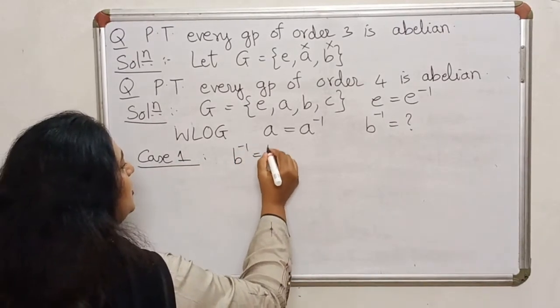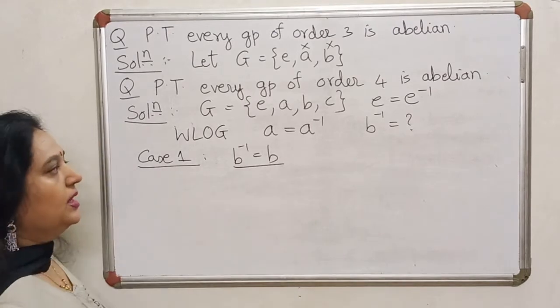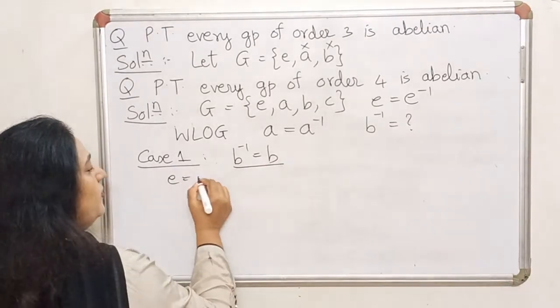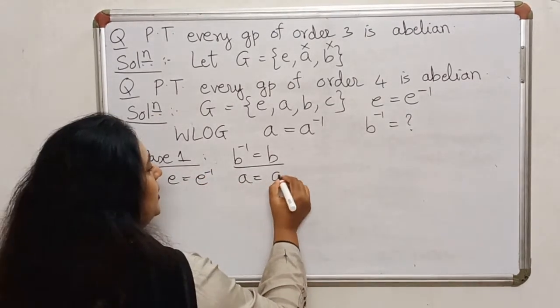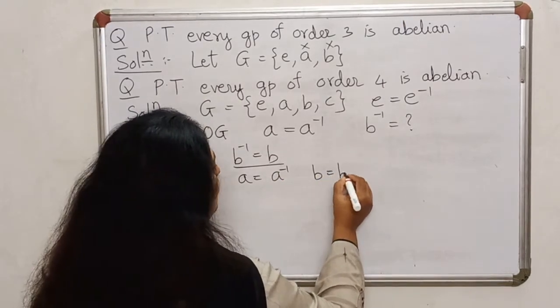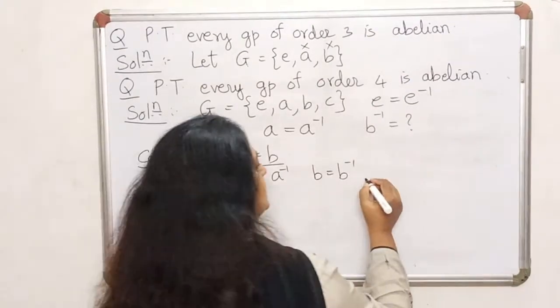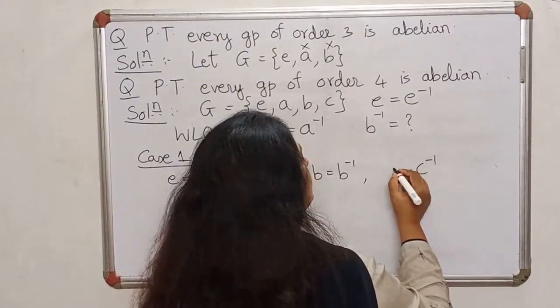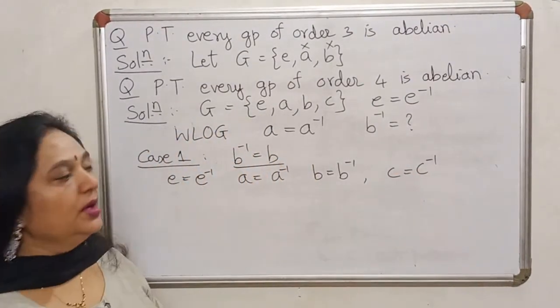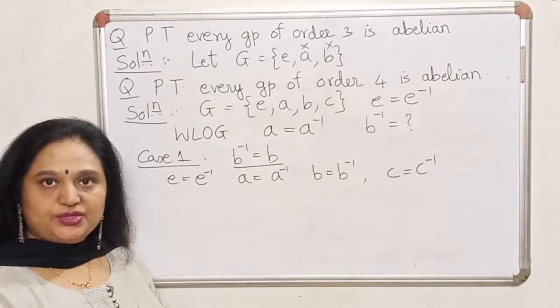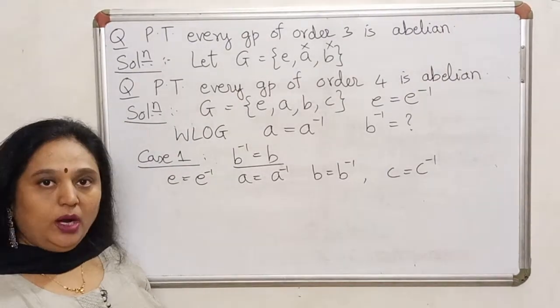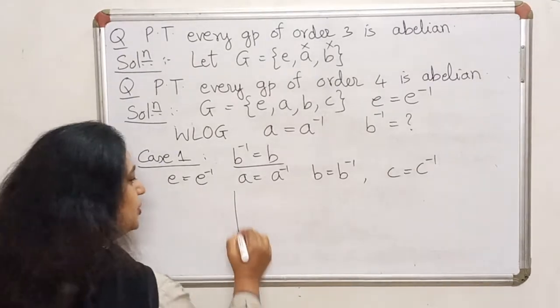Suppose B inverse is equal to B. Now E is already equal to E inverse, A is equal to A inverse, B is equal to B inverse. So then what do you think will be C inverse? Try and figure it out. C inverse will have to be equal to C. Now if you want, you can draw the composition table.